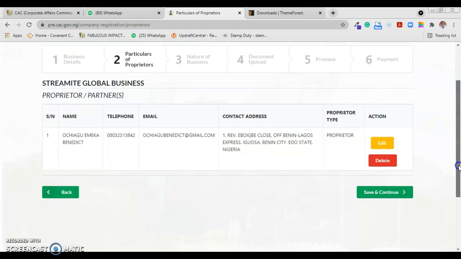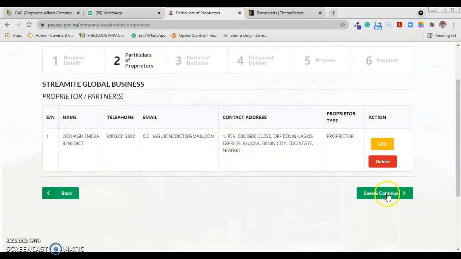All right, so you can see this is the particulars of the proprietor. Okay, so let's go to the nature of business. All right, so I can only do this for nature of business.